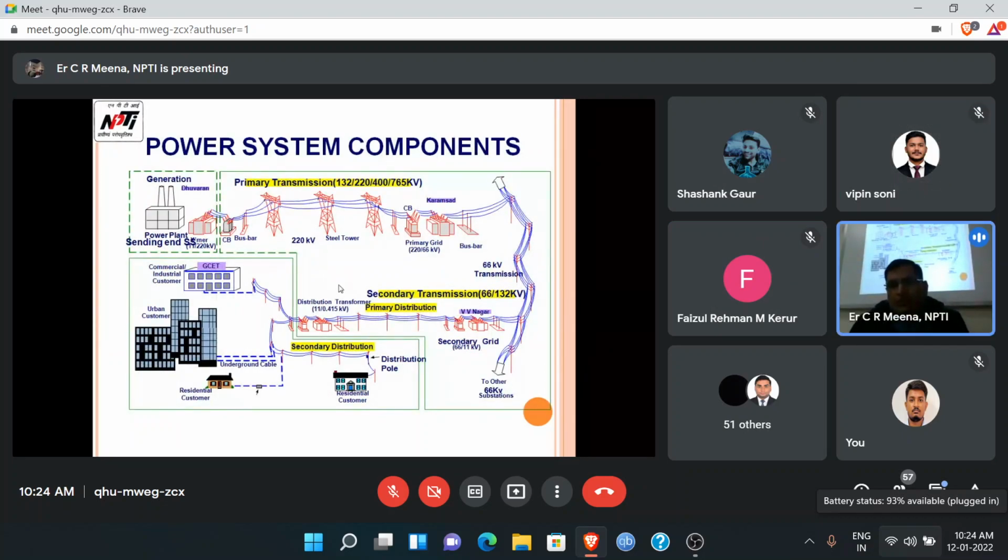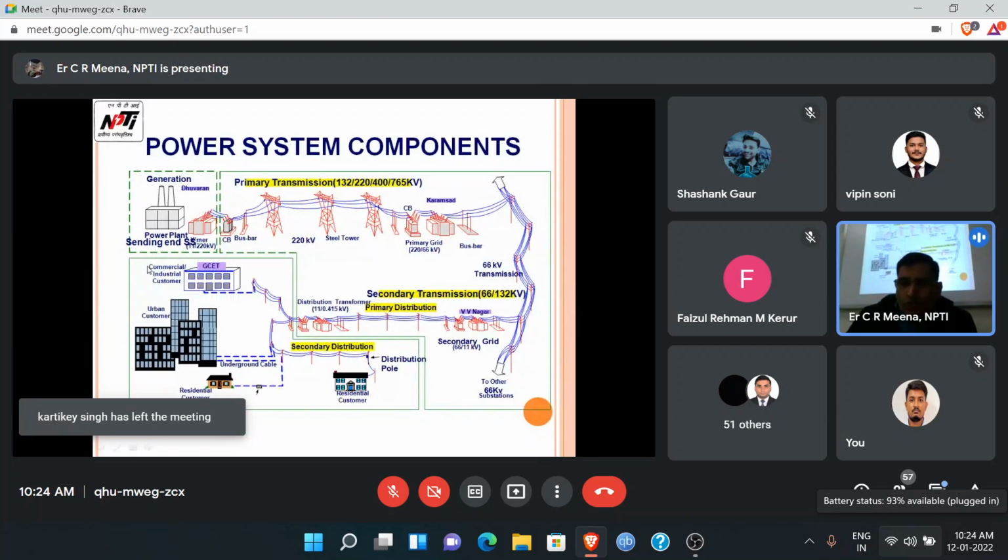Now we come to the most important components of the power system. In this picture, these are the generating stations. Generally, what is the generating voltage in India? What is the terminal voltage in India?